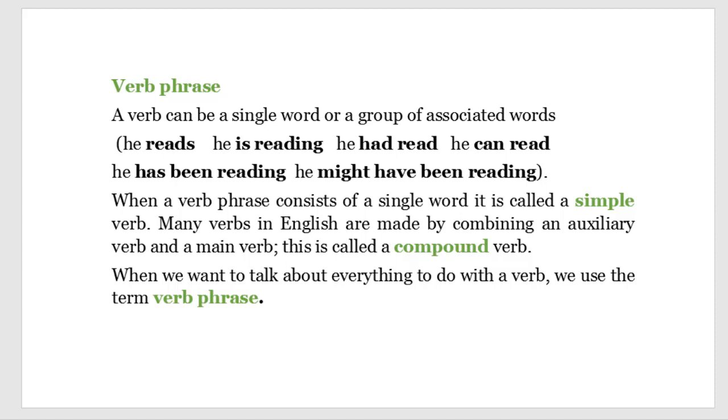When a verb phrase consists of a single word, it is called a simple verb. Many verbs in English are made by combining an auxiliary verb and a main verb. This is called a compound verb. When we want to talk about everything to do with a verb, we use the term verb phrase.